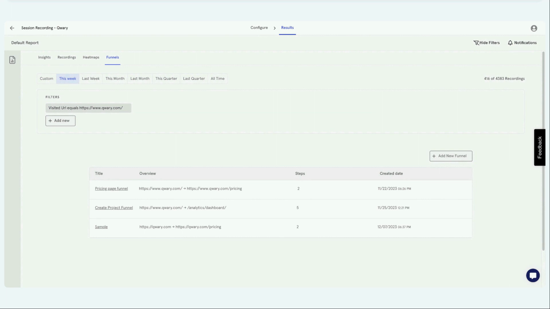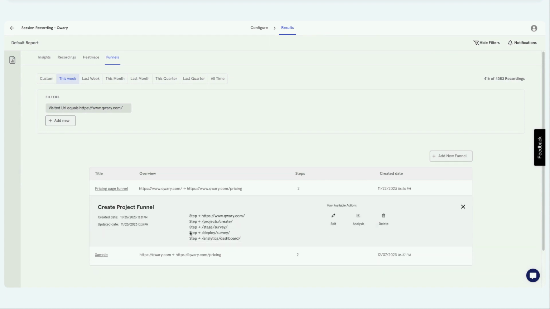Usually, let me give you an example. For your product, that funnel might look different. Like for Qwary, for people who are signing up for a trial, we want them to create surveys and then launch that survey, and we want them to reach analytics. So we create these funnels differently, based on the stages. The stages are different, and we analyze what percent of the people are dropping off from create survey to launch survey or to analytics.